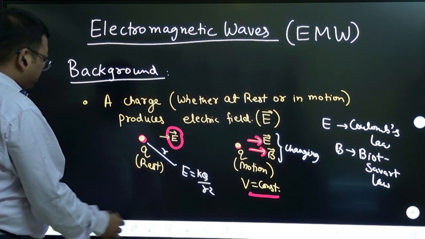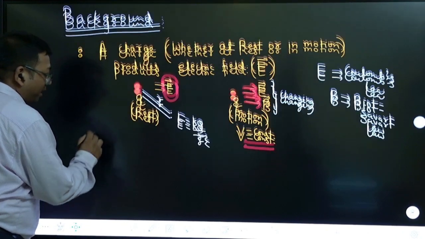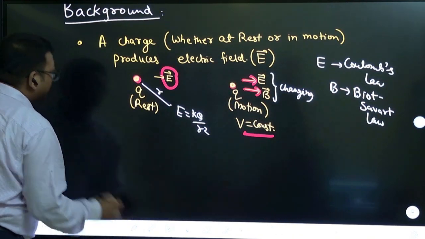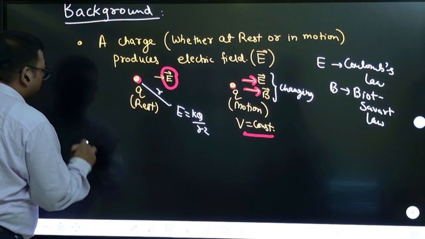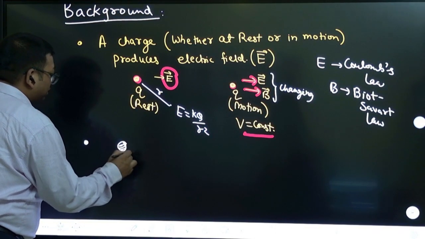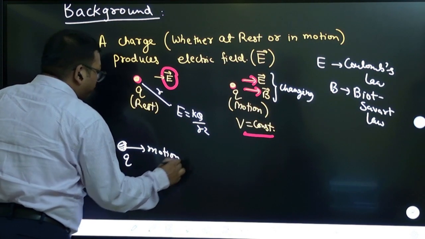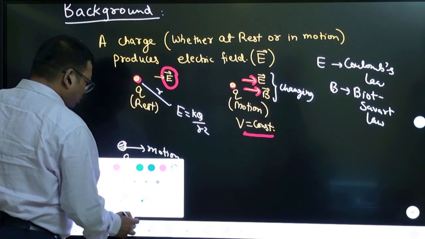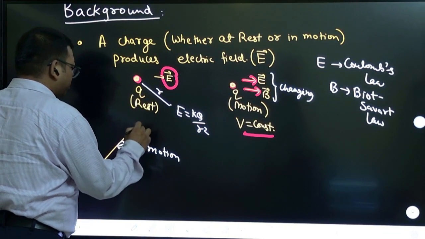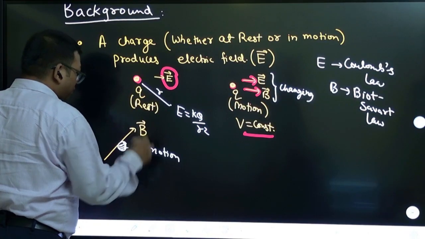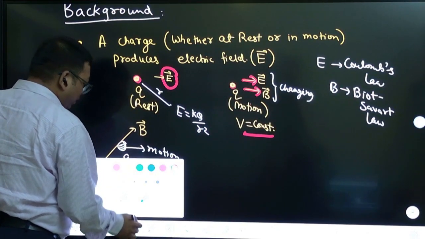And because it is moving, a charge behaves like a magnet. So suppose a charge particle is under motion, and it is kept in an external magnetic field, and let us say that there is some external electric field also.